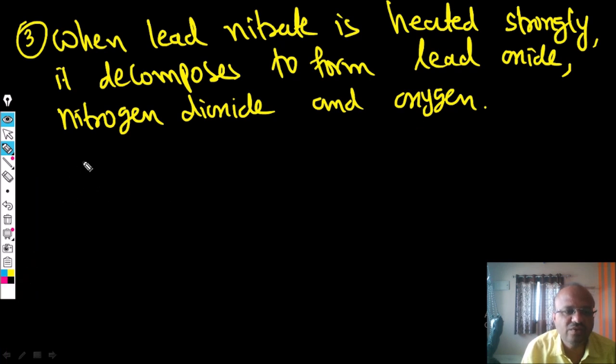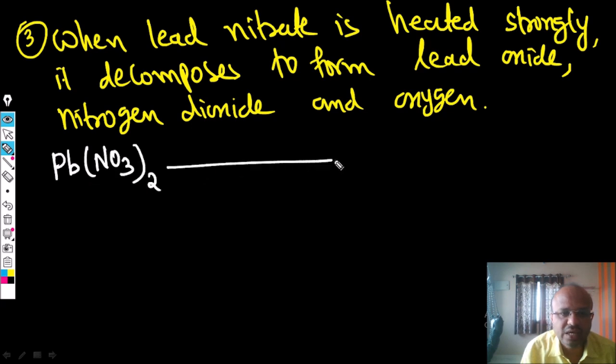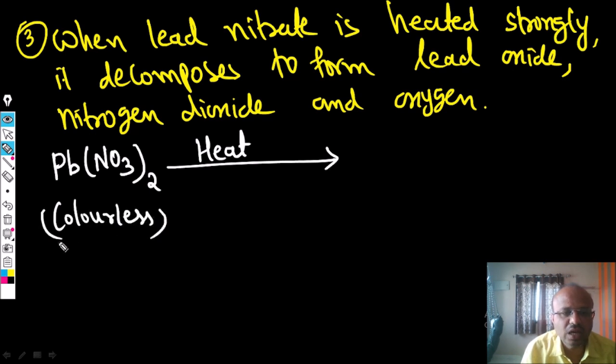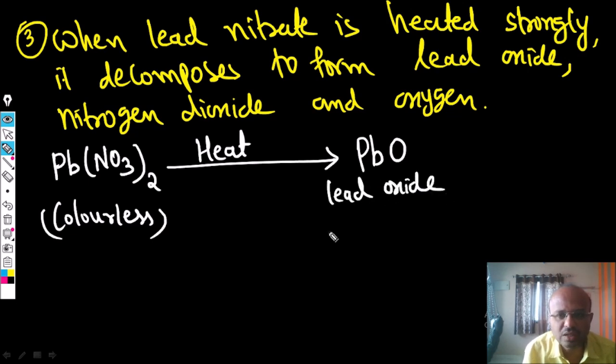So what is the lead nitrate formula? Pb(NO3)2, the NO3 taken twice. Yes, correct. When we heat this lead nitrate, what is the color of lead nitrate? You know what the color is? The color of lead nitrate is colorless. So lead nitrate, when we heat, gives lead oxide. And what is the color of lead oxide? Lead oxide color is yellow.